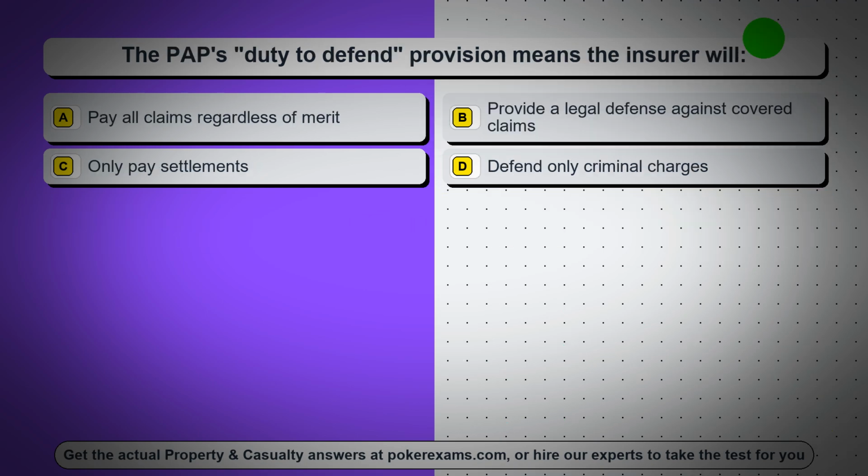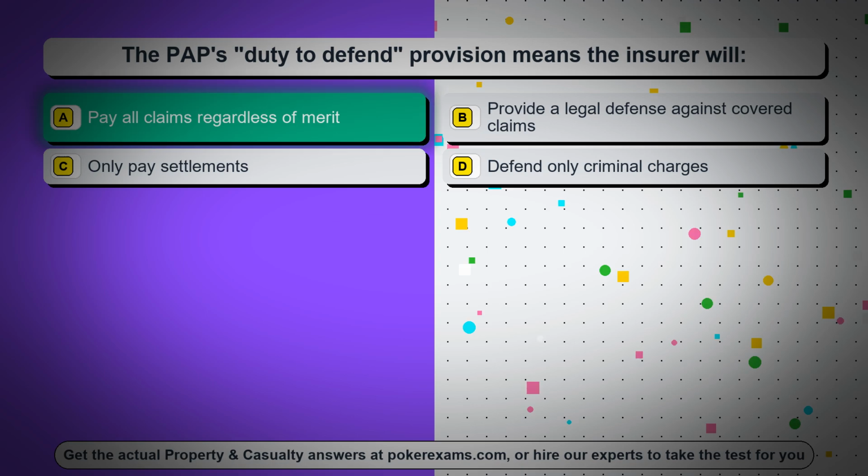Question 95. The PAP's duty to defend provision means the insurer will option A, pay all claims regardless of merit. Option B, provide a legal defense against covered claims. Option C, only pay settlements. Option D, defend only criminal charges.